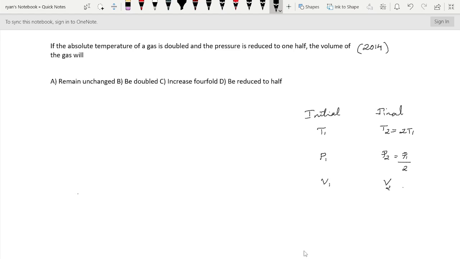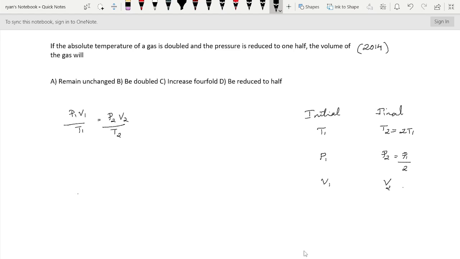P is the pressure and V is the volume, n is the number of moles of gas and R is the universal gas constant and T is the temperature. Now we can consider according to initial and final. Therefore, P1 V1 divided by T1 equal to P2 V2 divided by T2.